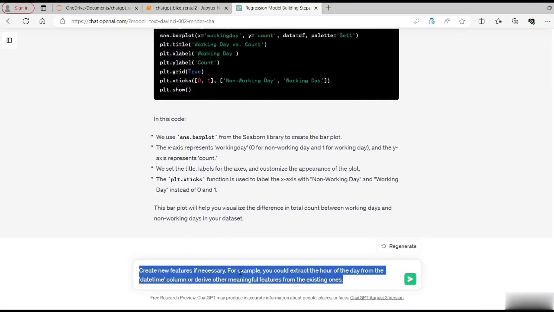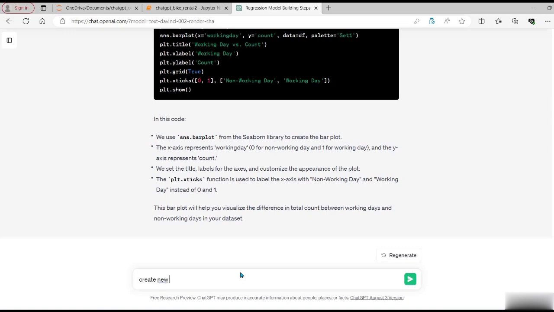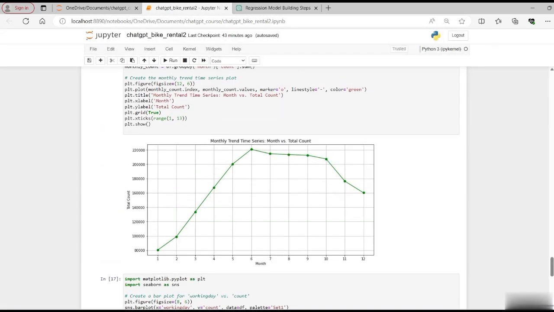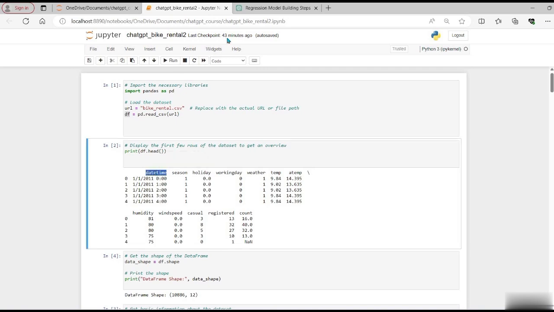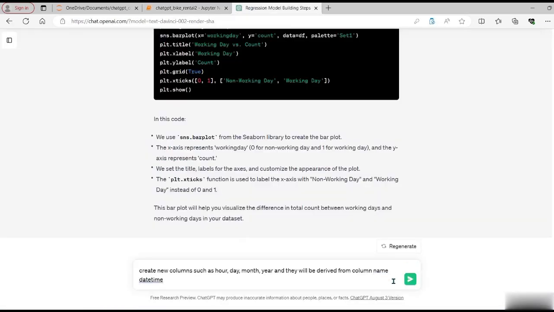We will ask ChatGPT to create new columns such as hour, day, month, year, and they will be derived from the column named date time, and append all the new columns to the existing data frame, which is df.